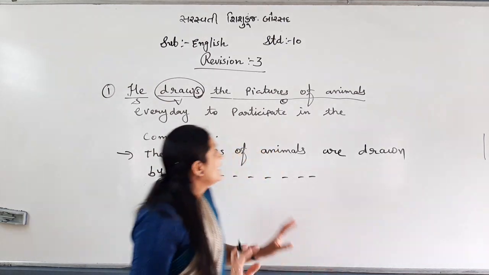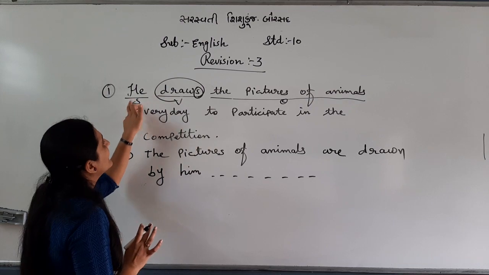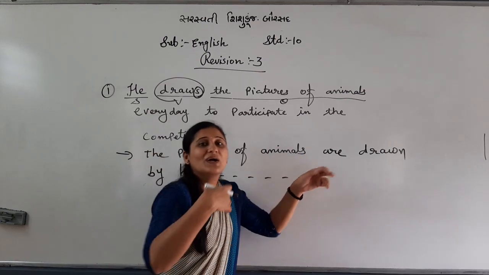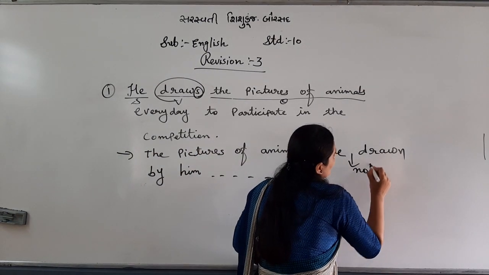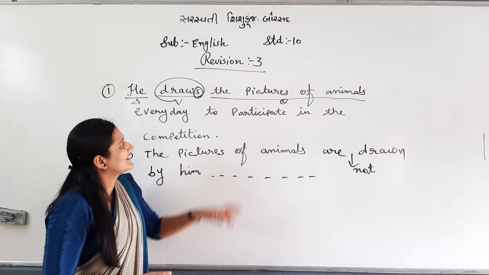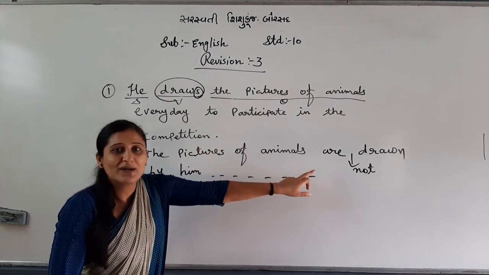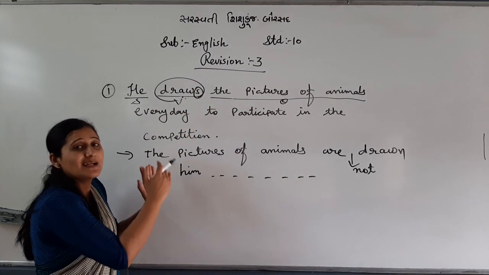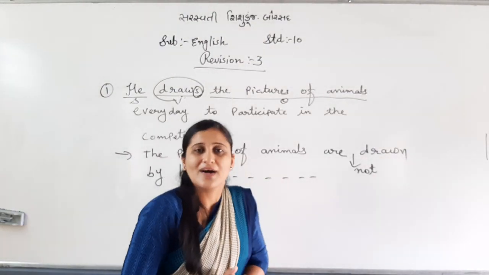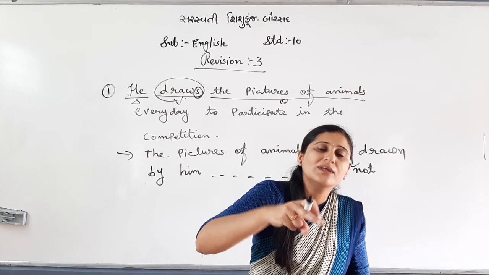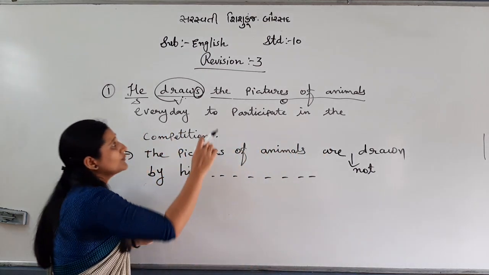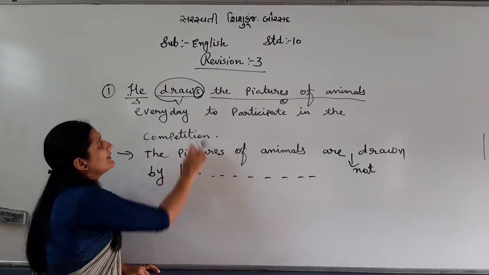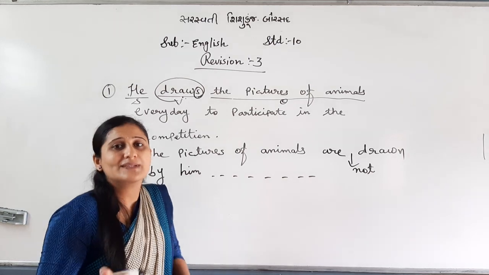See, simple. If in the place of draws, negative is given, he does not draw the pictures, then the simple answer: the pictures of animals are not drawn. Are not drawn, right? Only not will be added, nothing else. Because does not, then also it is MRV3. See, main verb with S or ES, then also MRV3, and does not, do not, then also MRV3. Why? I have given a list, right? Because both show present tense. So you go through the verb list, I don't have time to read it all because many topics are left. So you go through that worksheet, whichever works according to the text.